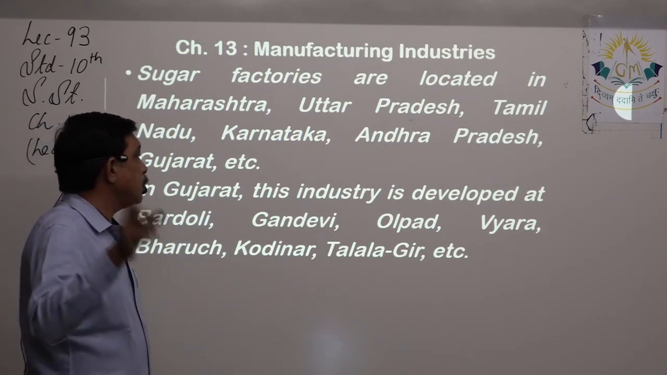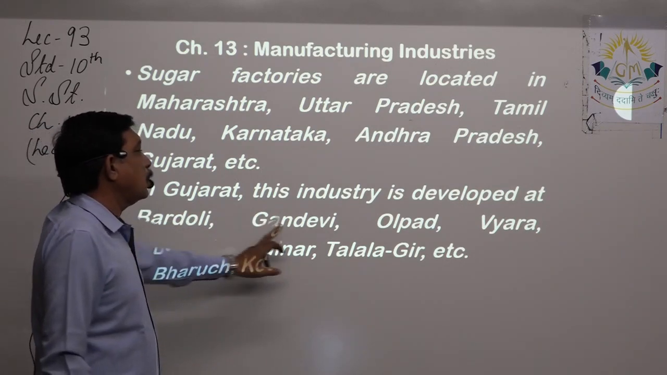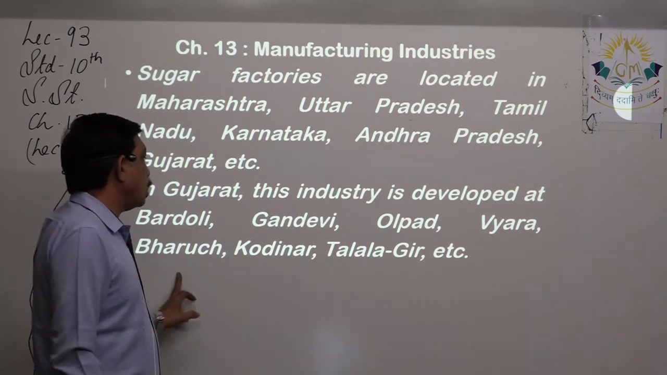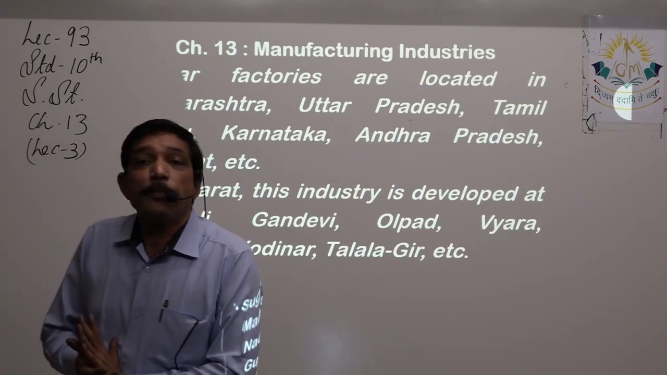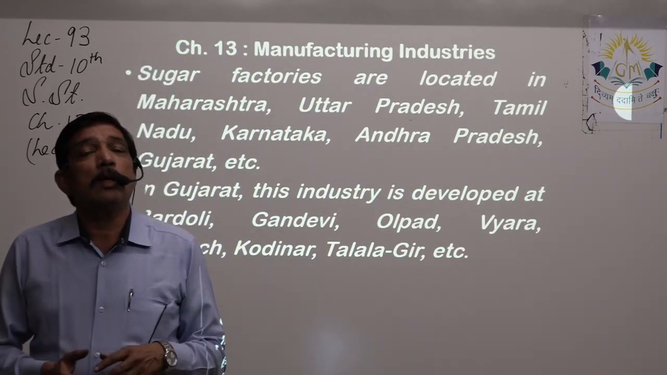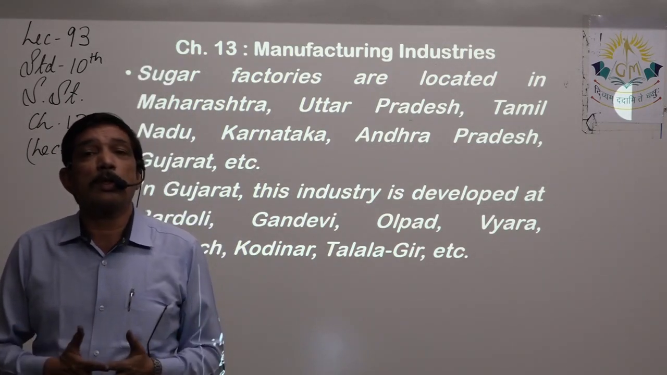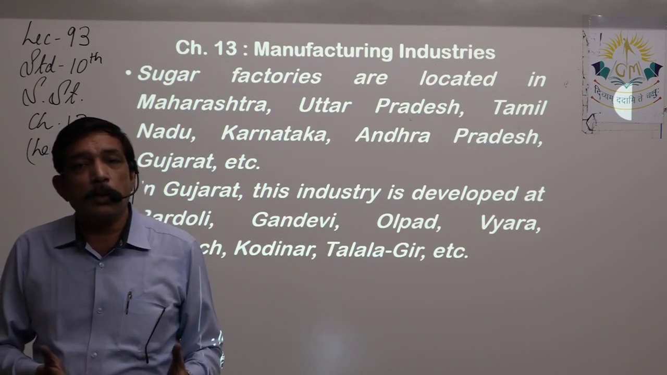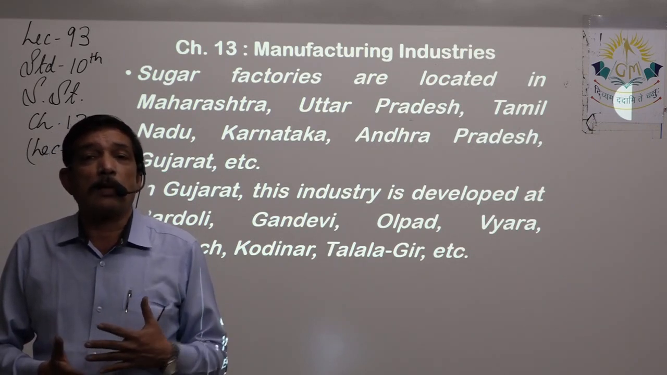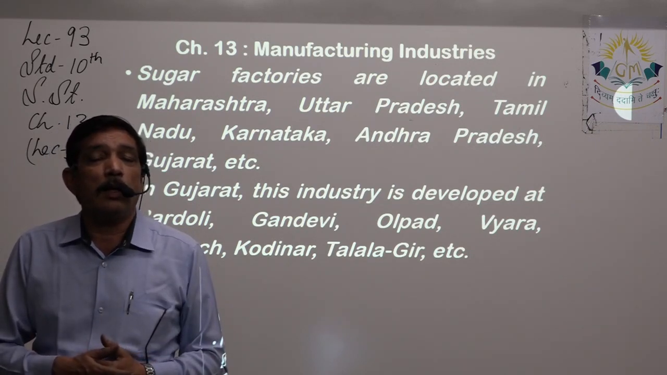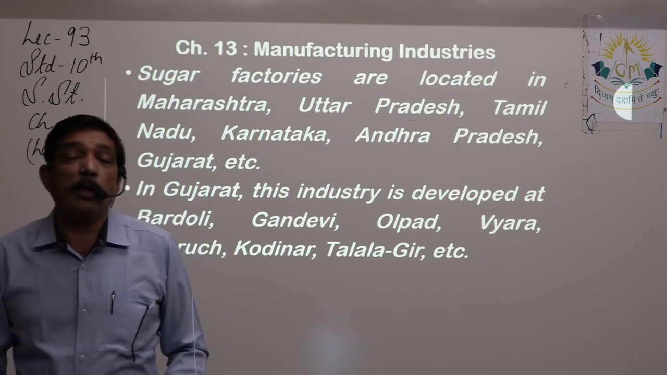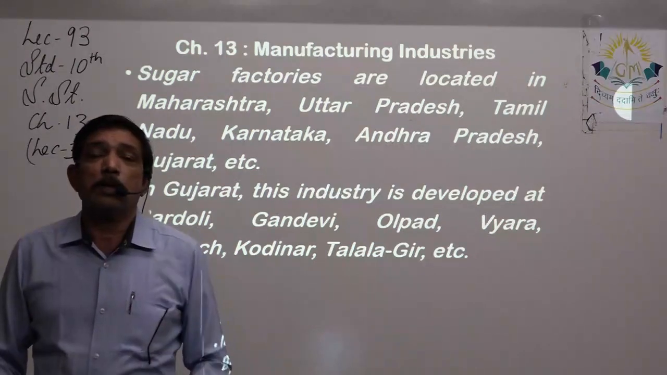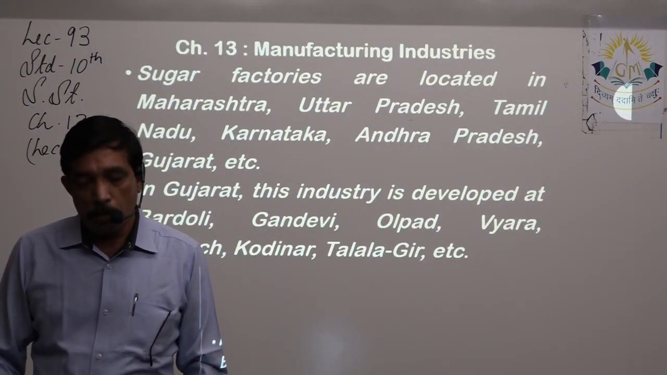In Gujarat, especially remember Bardoli, Ganadevi, Olpad, Vyara, Bharuch, Kodinar, Talala Gir. These are the famous places where sugarcane grows in huge quantity. There are lots of sugar mills located around these places so that farmers can instantly reach the sugarcane over there and sugar be made, because the sugarcane has maximum water in it.